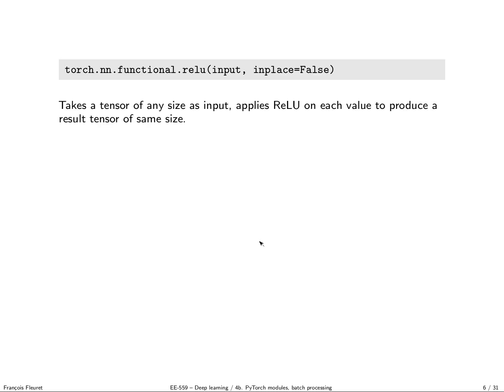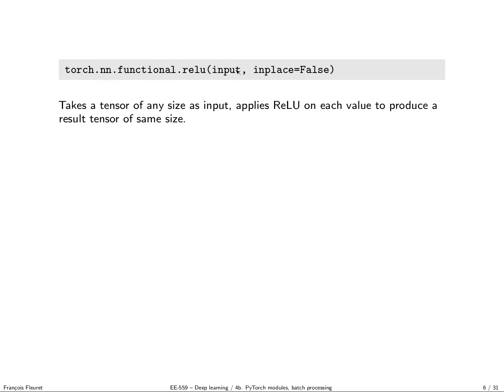The first element that we need to build our network is ReLU. It's torch.nn.functional.relu, which takes one parameter. Actually there is an in-place argument that we'll come back to. But it takes a tensor as input and simply applies ReLU on each component separately. So this function does not care about the shape of the tensor.